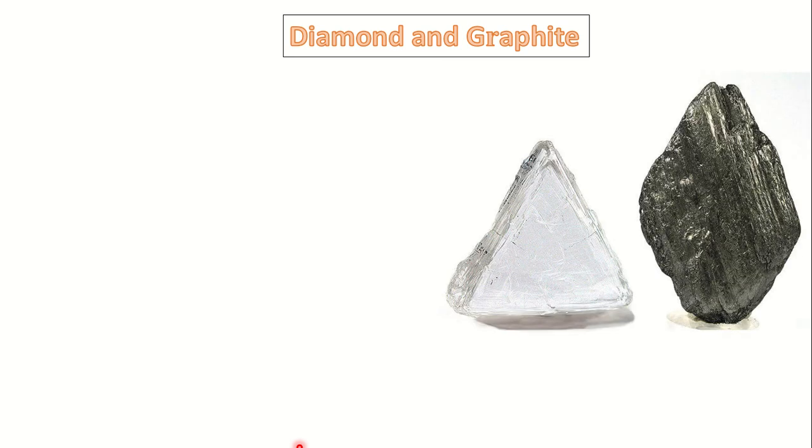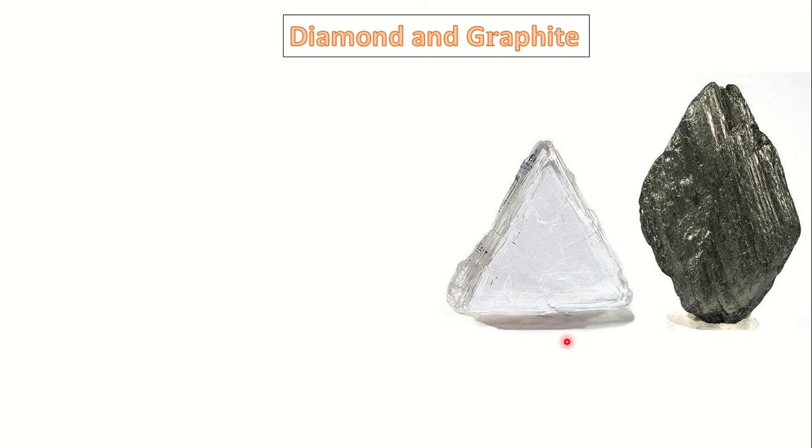It is graphite, and this graphite is also carbon. It is a form of carbon. You know, diamond is also a form of carbon. Diamond and graphite both are two allotropic forms of carbon, where diamond cannot conduct electricity but graphite can conduct electricity. This is diamond and this is graphite.